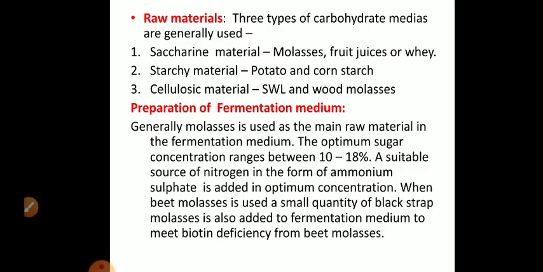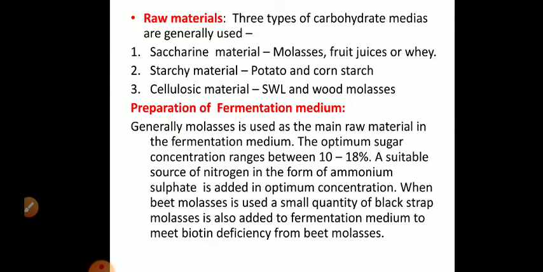Now, what are the different raw materials that are used for ethanol production? Saccharine material like molasses, fruit juices or whey. Starchy materials like potato and cornstarch can be used. Cellulosic material like sulfite waste liquor or wood molasses can be used. The most widely used raw material is molasses.